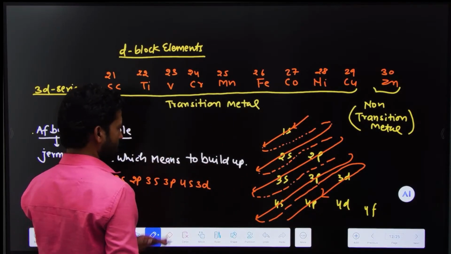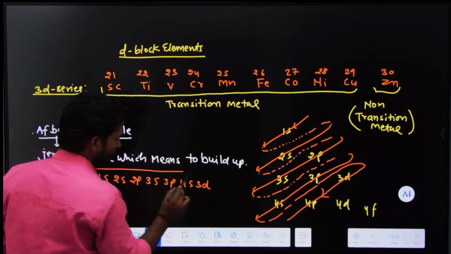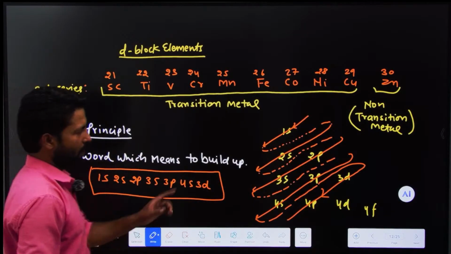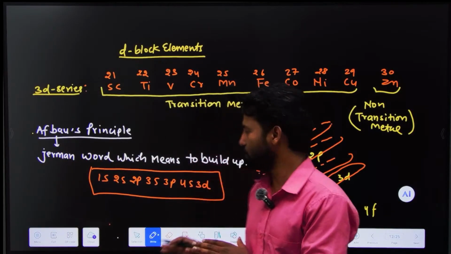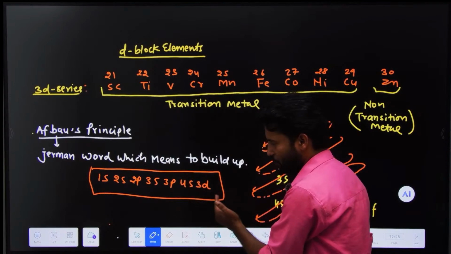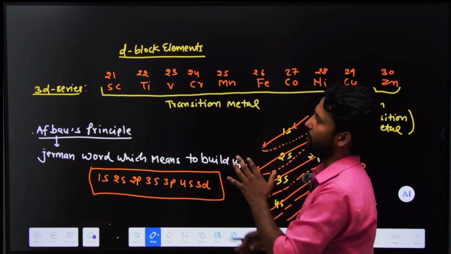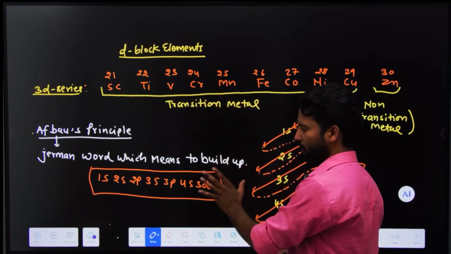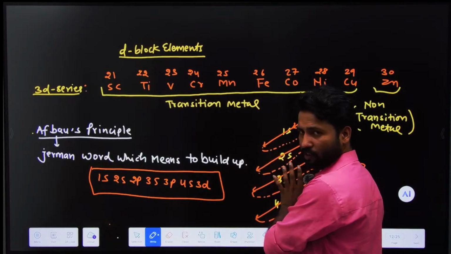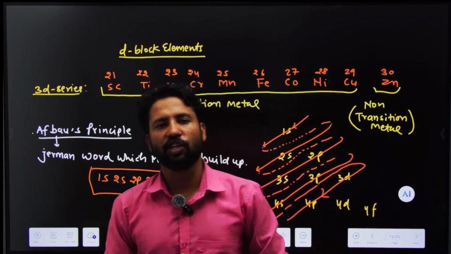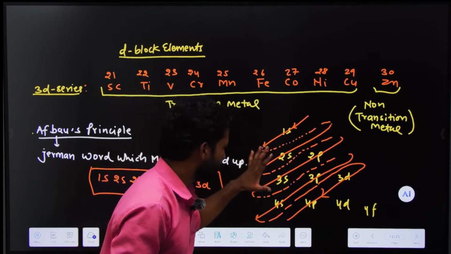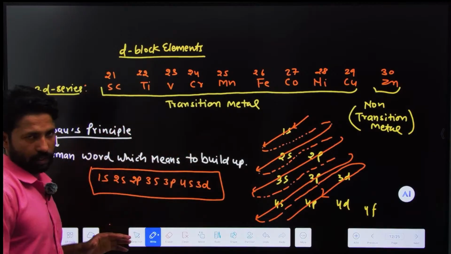It goes further than this, but by this sequence we can configure all these metals. We will use it, and discard the rest here. When we study the structure of atom, we will discuss this principle in detail.